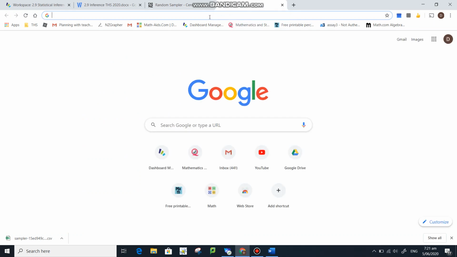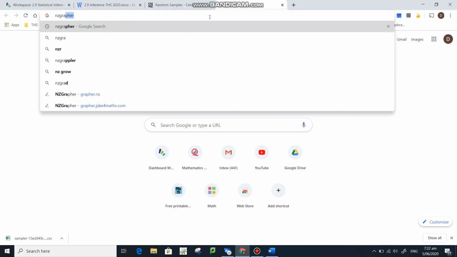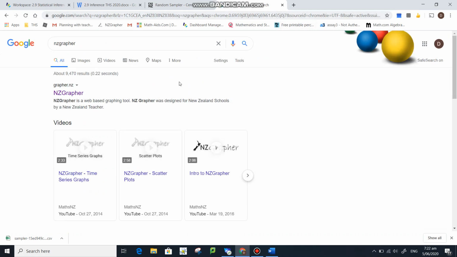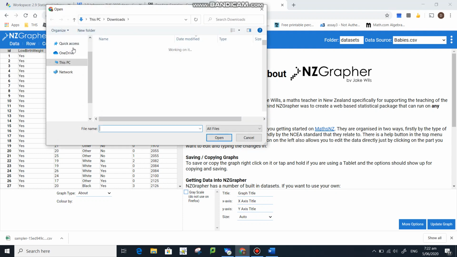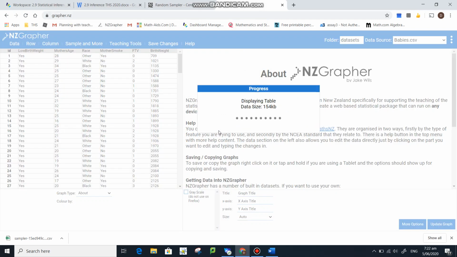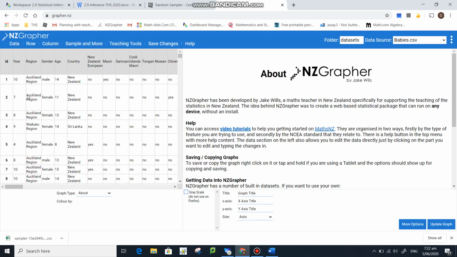We now open up our NZ Grapher. Using NZ Grapher like we did before in the last one. Okay. We need to load the data. So in the corner, data, open file. And it should be in my downloads. Okay, so that's ready to go.